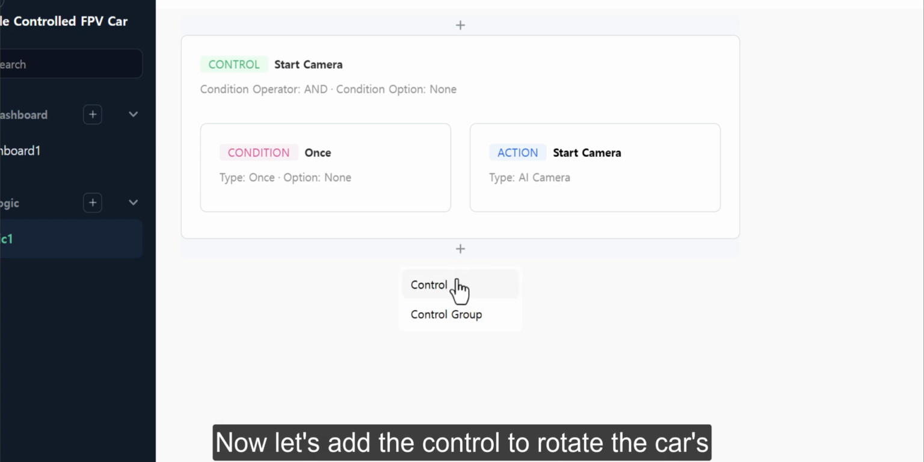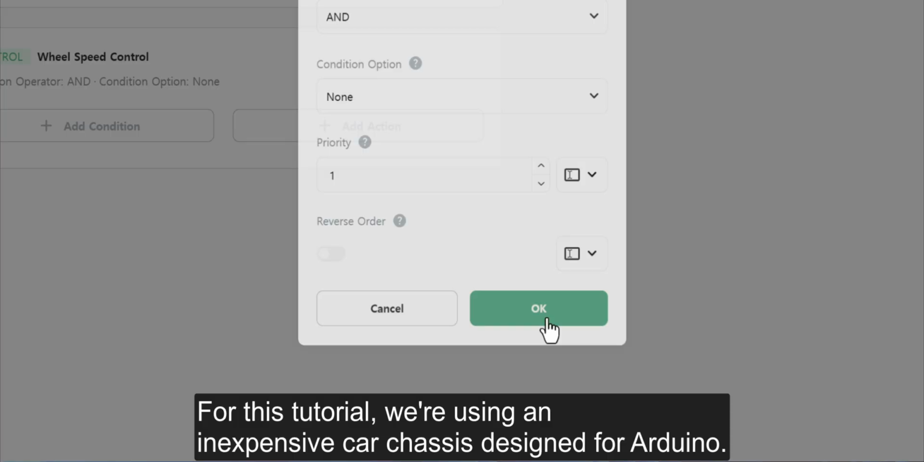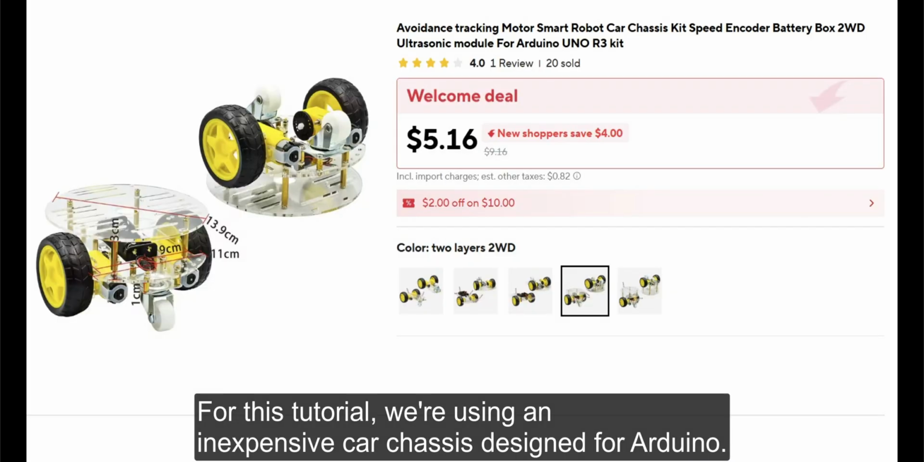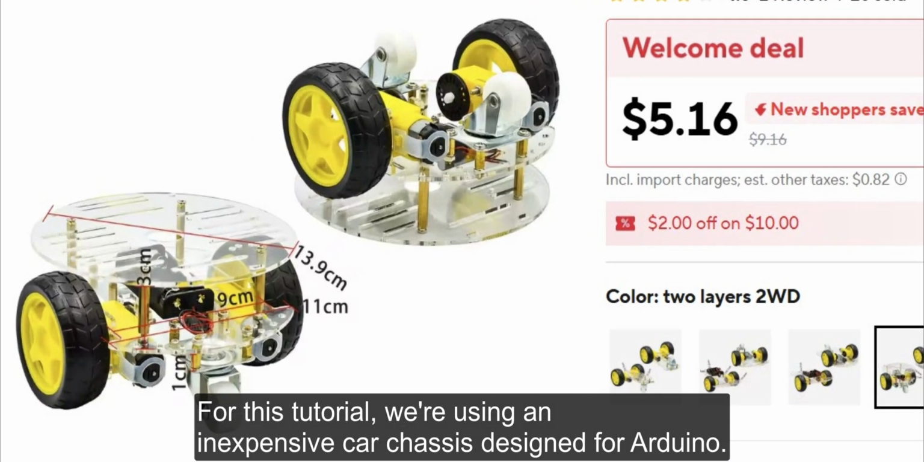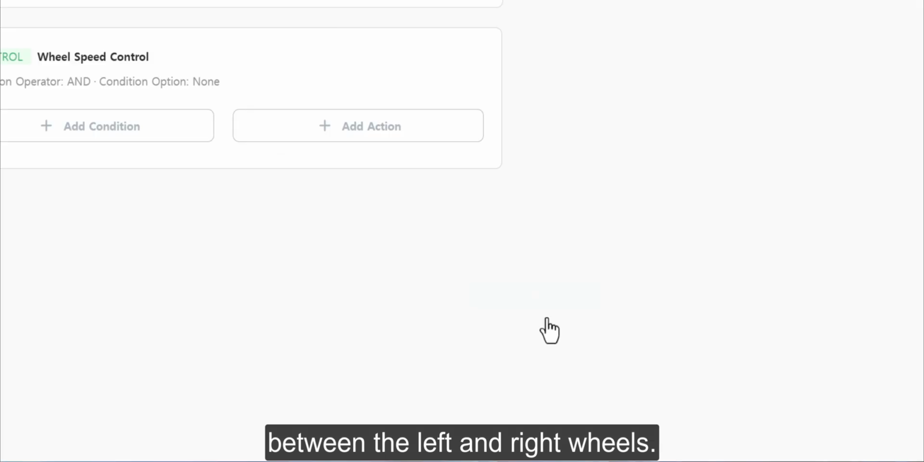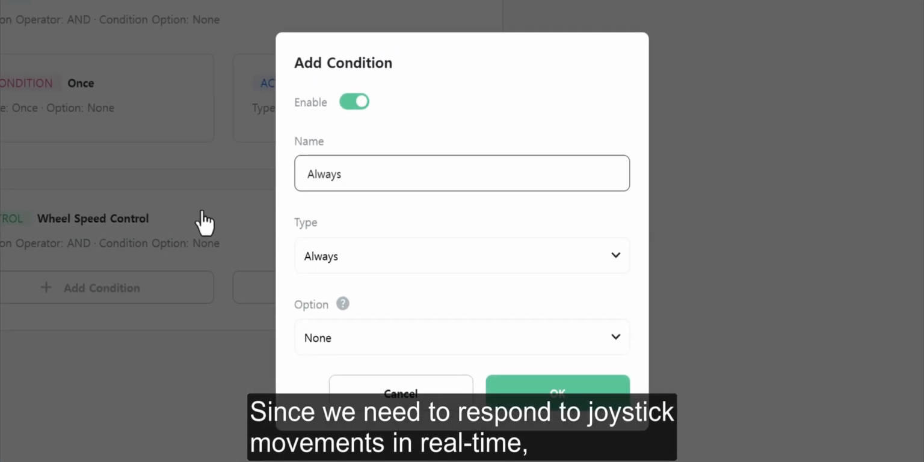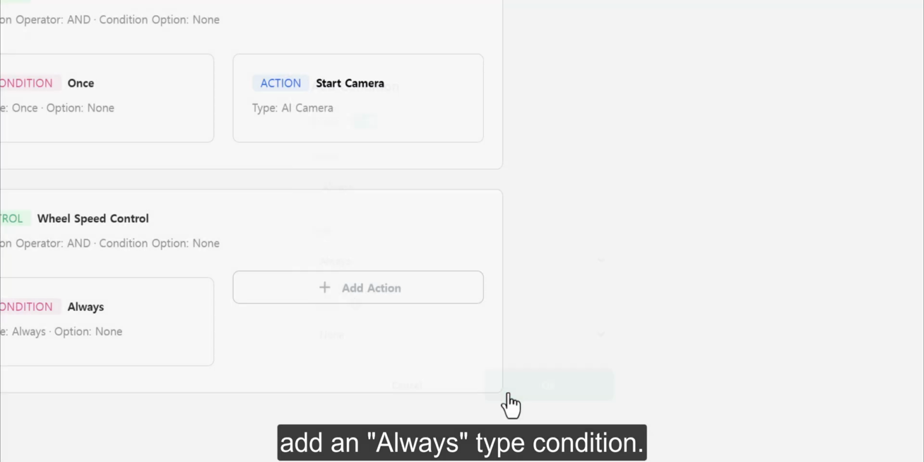Now let's add the control to rotate the car's wheels when the user moves the joystick. For this tutorial, we're using an inexpensive car chassis designed for Arduino. It has no steering servo, so we'll need to turn by creating speed differences between the left and right wheels. Since we need to respond to joystick movements in real time, add an always type condition.